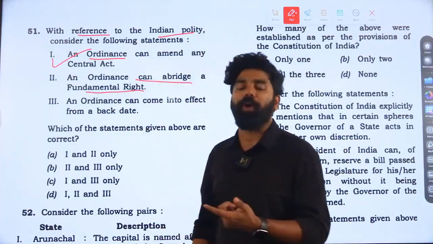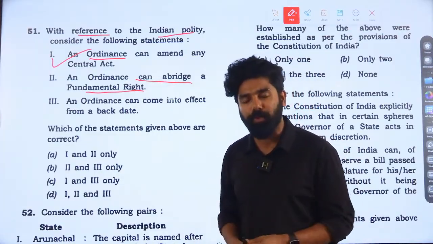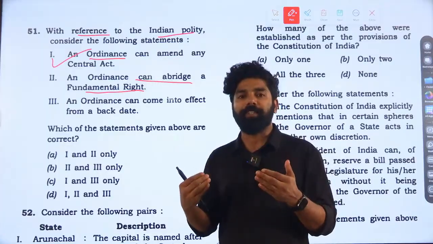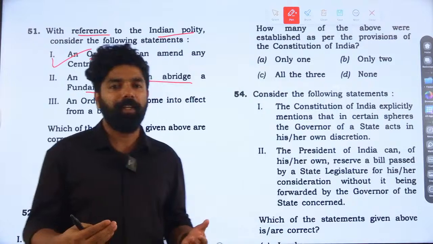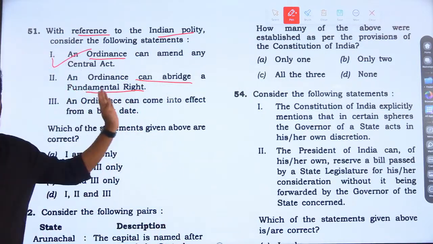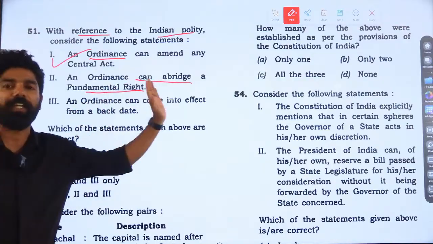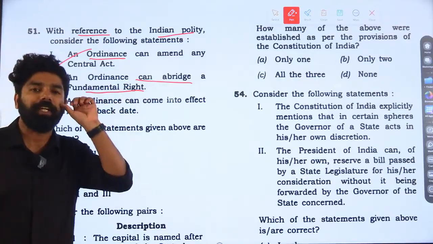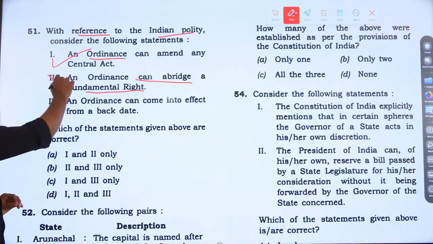An ordinance can abridge fundamental rights. It cannot violate fundamental rights, as we studied under Article 13 sub-clause 2. This is part of our fundamental rights chapter as well. We studied the laws coming under Article 13. If through an ordinance any fundamental right is violated or inconsistent, then we can challenge it in the judiciary. The judiciary can declare such a law unconstitutional. So statement 2 is incorrect.